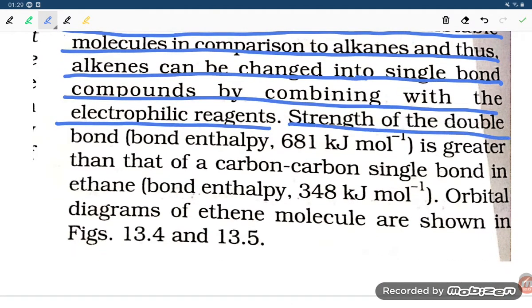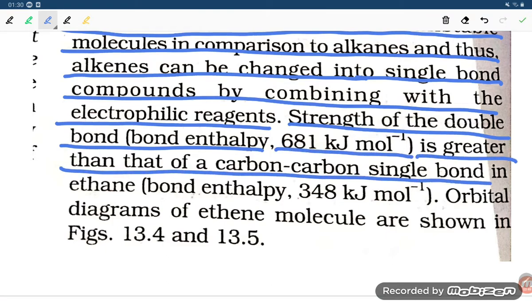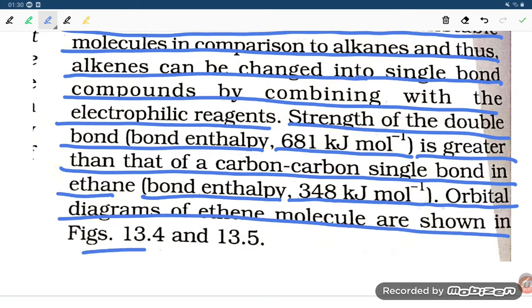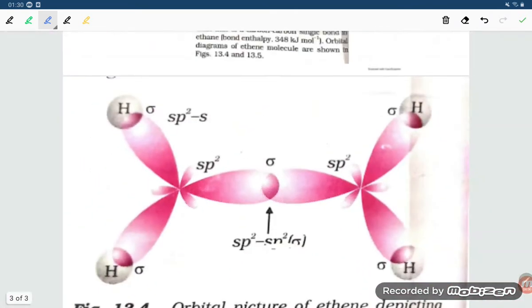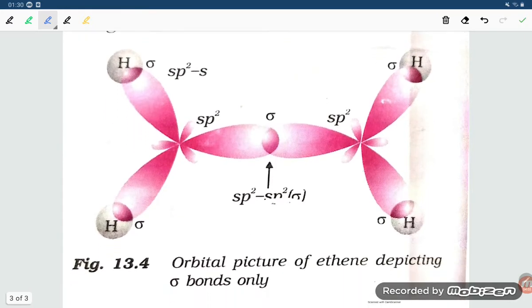The strength of the double bond, bond enthalpy 681 kilojoule per mole, is greater than that of the carbon-carbon single bond in ethane, bond enthalpy 348 kilojoule per mole. The orbital diagram of the ethene molecule is shown in the figure. You can see here how the orbital diagram is, student. Here they are representing the sigma bond.